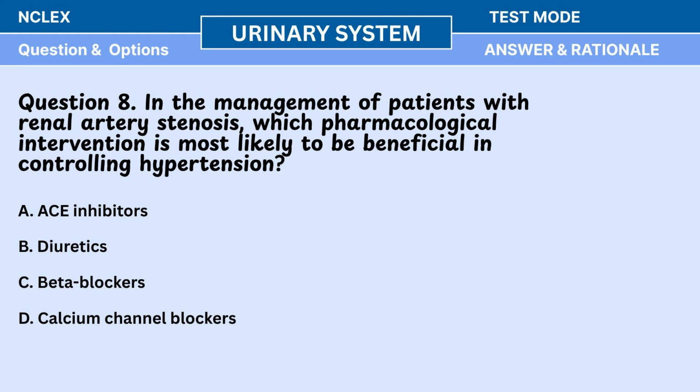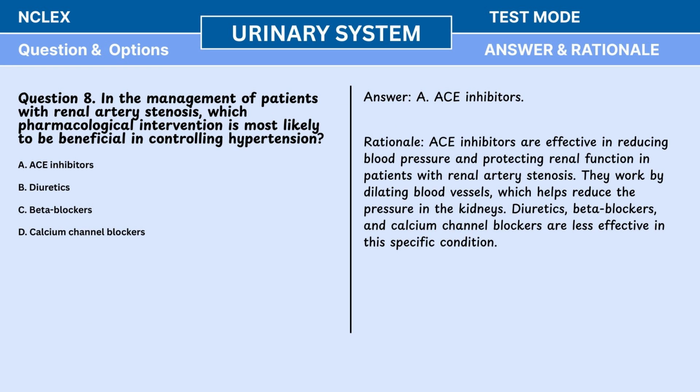Question 8. In the management of patients with renal artery stenosis, which pharmacological intervention is most likely to be beneficial in controlling hypertension? A. ACE inhibitors. B. Diuretics. C. Beta blockers. D. Calcium channel blockers. Answer: A. ACE inhibitors. Rationale: ACE inhibitors are effective in reducing blood pressure and protecting renal function in patients with renal artery stenosis.